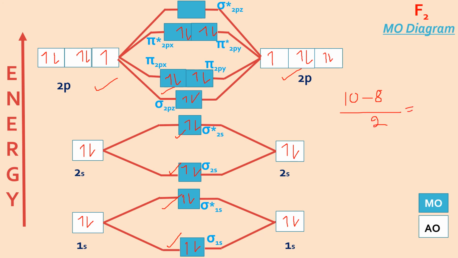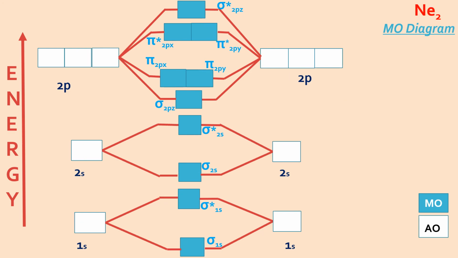So it has to be bond order 1. A single bond would be there if F2 is formed.